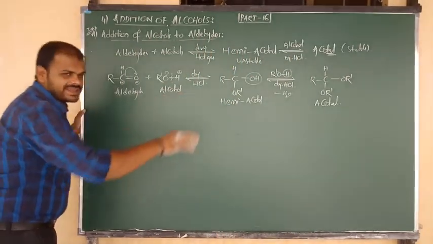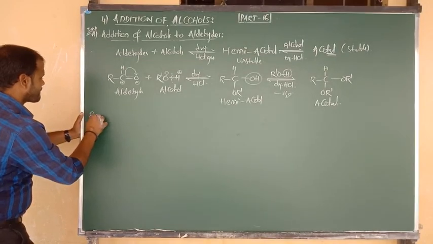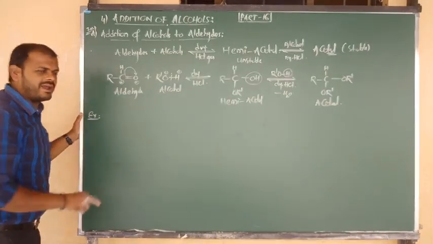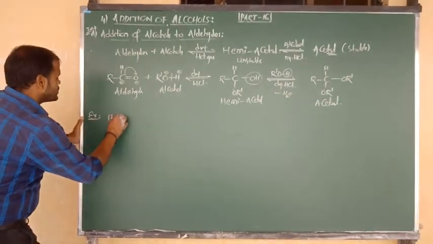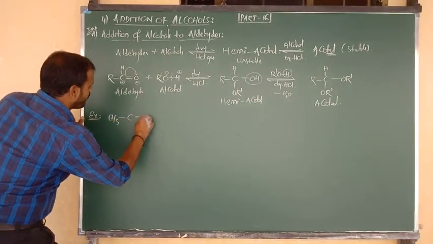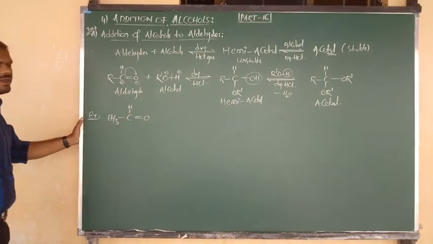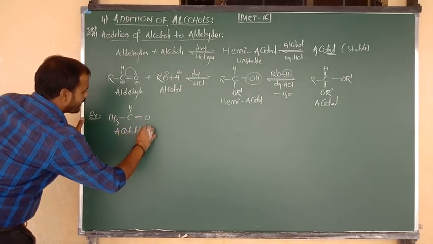Now based on this reaction I am going to show you one example. Aldehyde, first suppose acetaldehyde, meaning in the place of R we write CH3. So CH3 bonded to C, C double bond O, and above plane connected to H. The name of this compound is acetaldehyde.